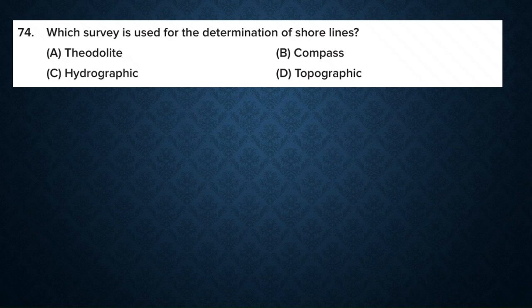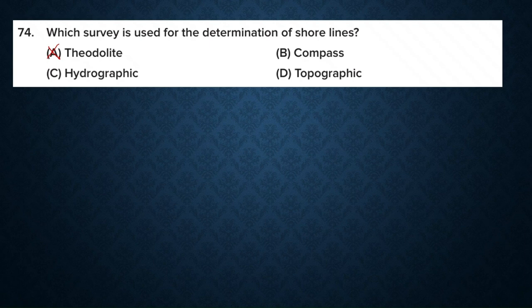Next question: which survey is used for the determination of shorelines? Options: theodolite, hydrographic surveying, compass, and topographic surveying. In theodolite surveying, we use a theodolite, an instrument used to measure horizontal and vertical angles. We use theodolites in various kinds of survey, but it is not specific to shoreline determination. We can't measure shoreline using a theodolite.